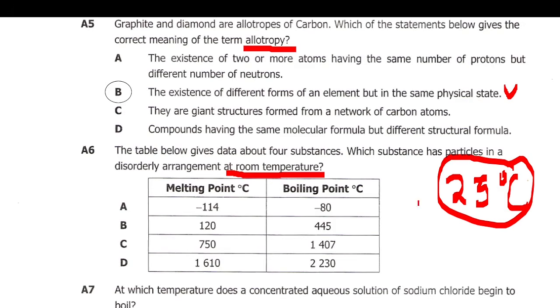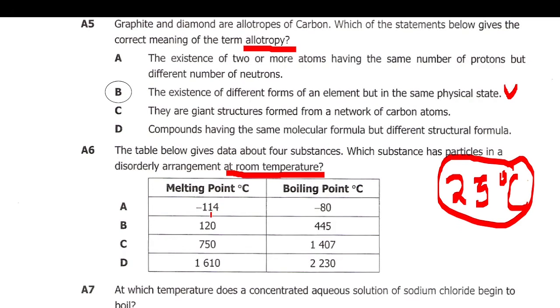Unless you don't understand negative numbers, the way they are read. The bigger the negative number is, like here negative 114, the smaller it is. So this negative 80 degrees Celsius is bigger than what?